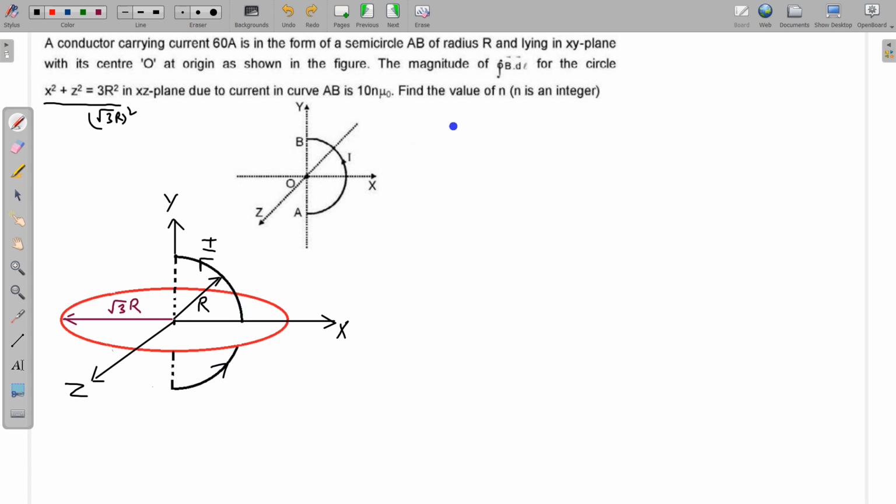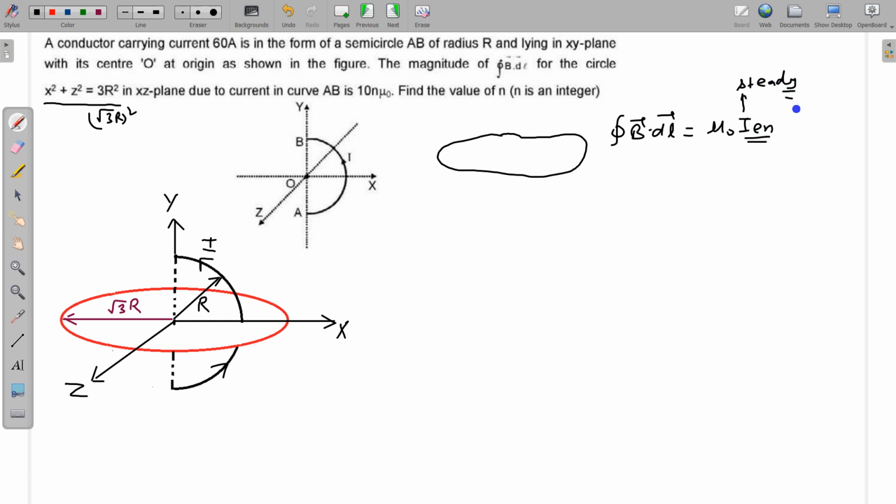So to solve this we need Ampere's law, and Ampere's law says that for any closed loop the integral of B dot dl is mu naught into I enclosed. Obviously this I should be a steady current.